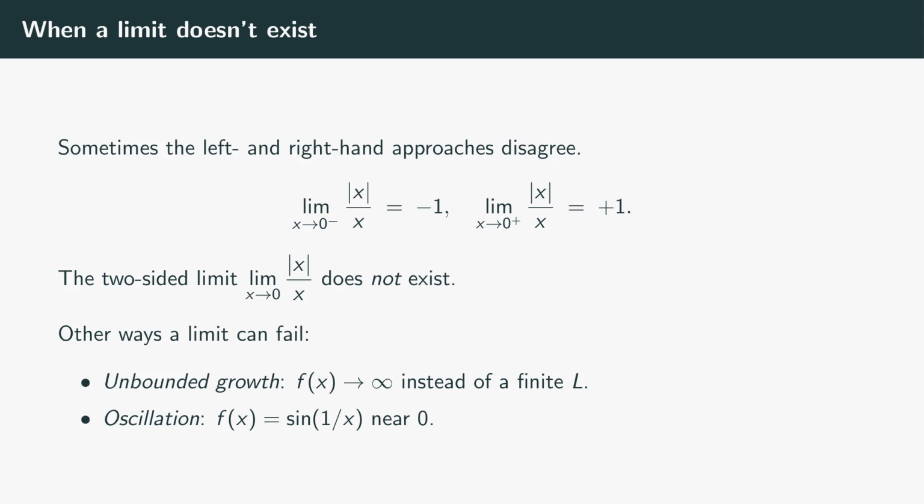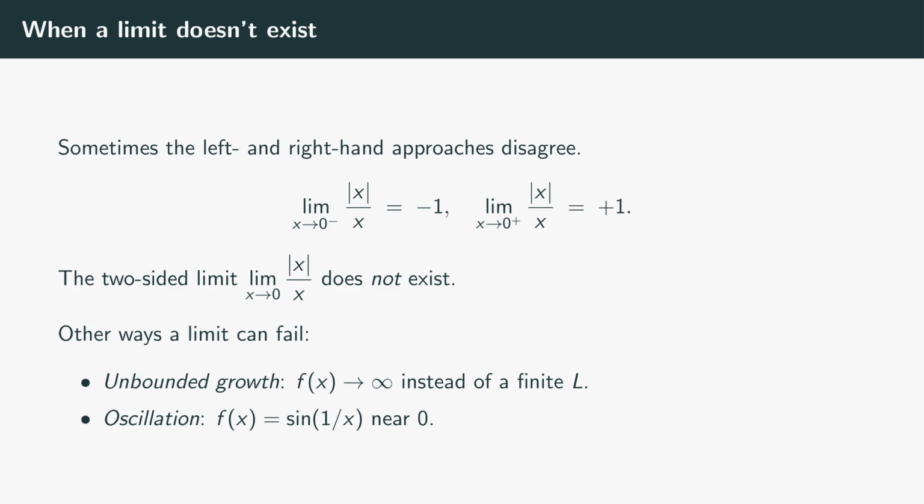Before we close, what does failure look like? Limits don't always exist, and it's worth seeing one that doesn't. Take the function absolute value of x over x. For positive x, that ratio is +1. For negative x, it's -1. So as x approaches 0 from the left, the function is sitting at -1 the whole way. The left-hand limit is -1. As x approaches 0 from the right, the function is sitting at +1. The right-hand limit is +1.